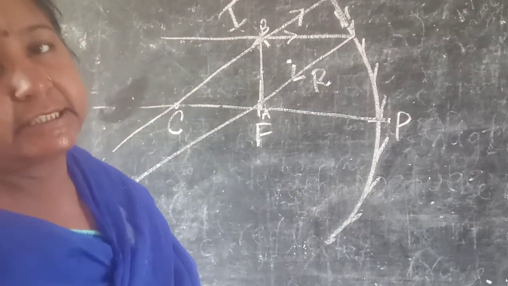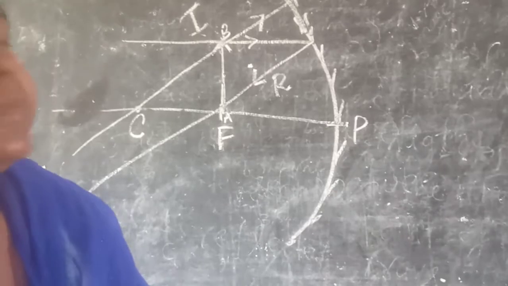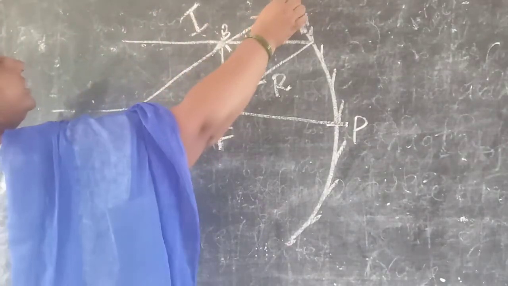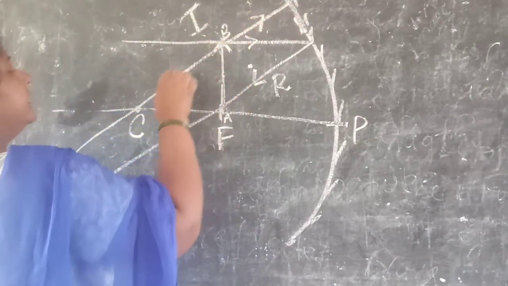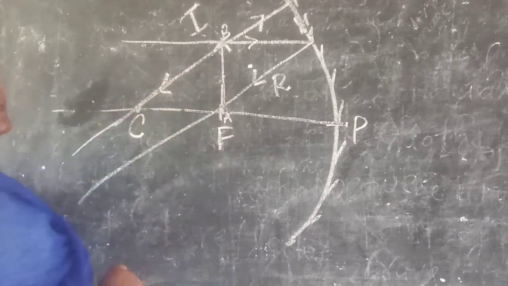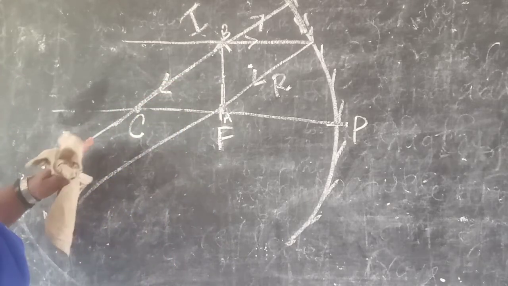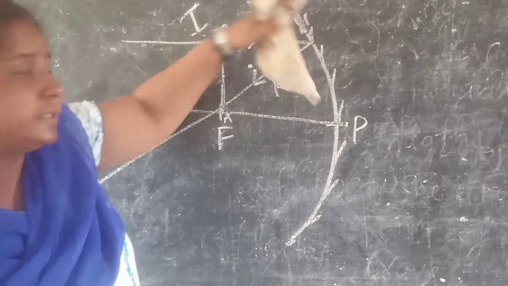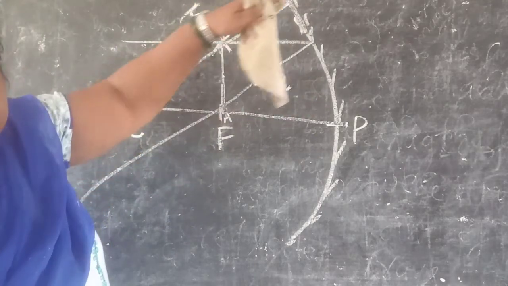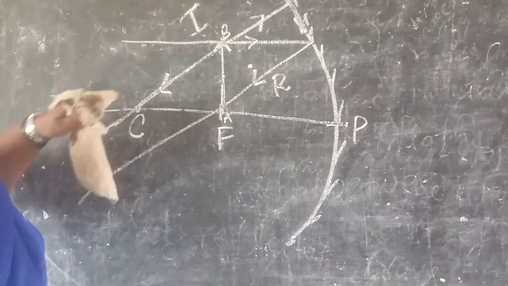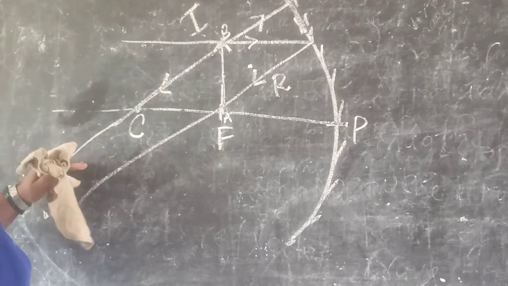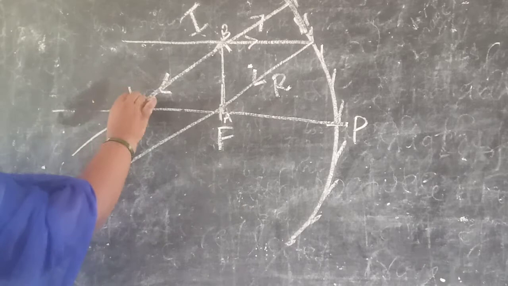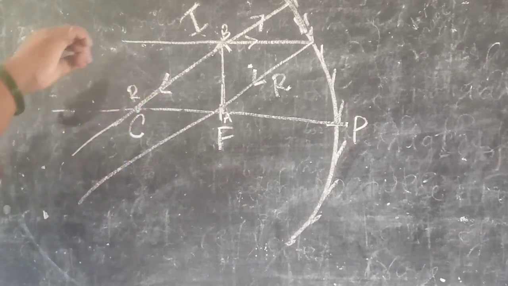Now it retraces its path. This is the reflected ray. The incident ray goes through this path, and the reflected ray also comes through this path. Understand? Now these are the two reflected rays.